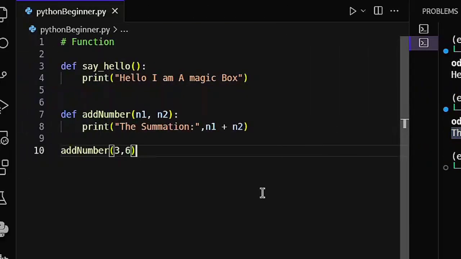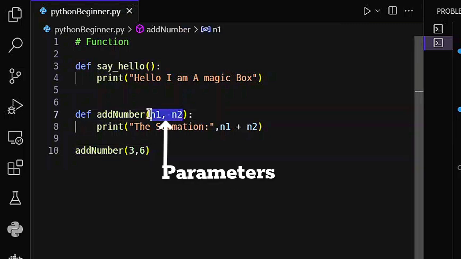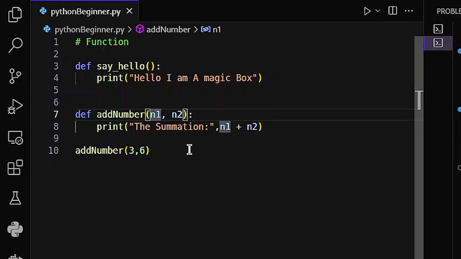So these two variables, like I said, the placeholders that I put here, we call them parameters. In this case, my function takes only 2 parameters. If I like, I can write more than one, I can write thousands of parameters, any amount of parameters that I want.